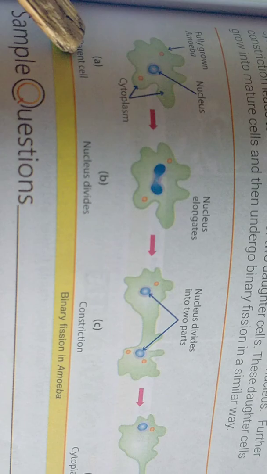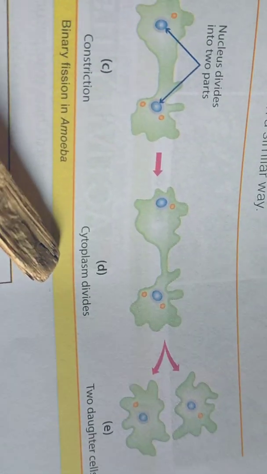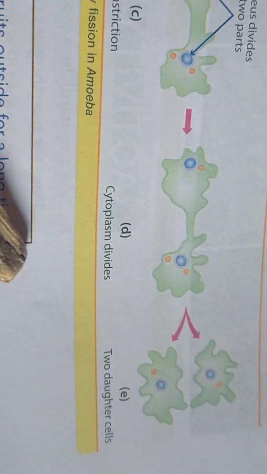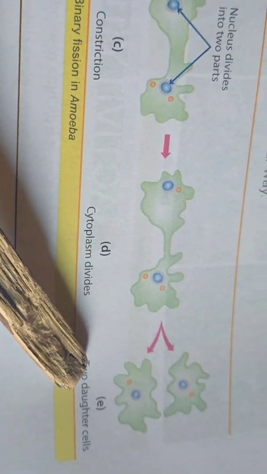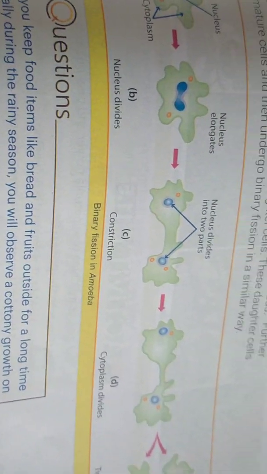Let's see the diagram of binary fission in amoeba. First, you will see here the nucleus, the fully grown amoeba, and the cytoplasm. The amoeba has an irregular shape. Next, in the second stage, the nucleus elongates, and in the third, the constriction, the nucleus divides into two parts. In the fourth, the cytoplasm also divides and ultimately forms two daughter cells. In this way, binary fission occurs in amoeba.